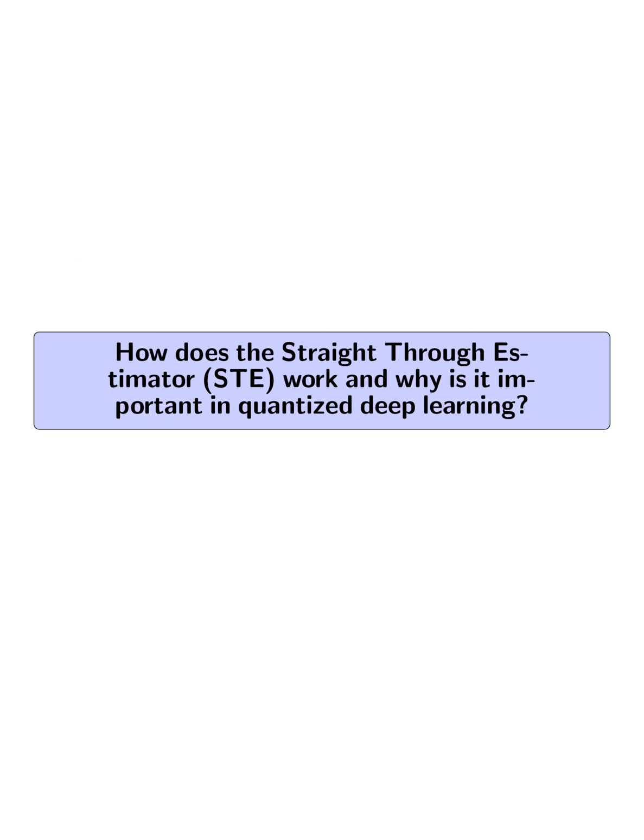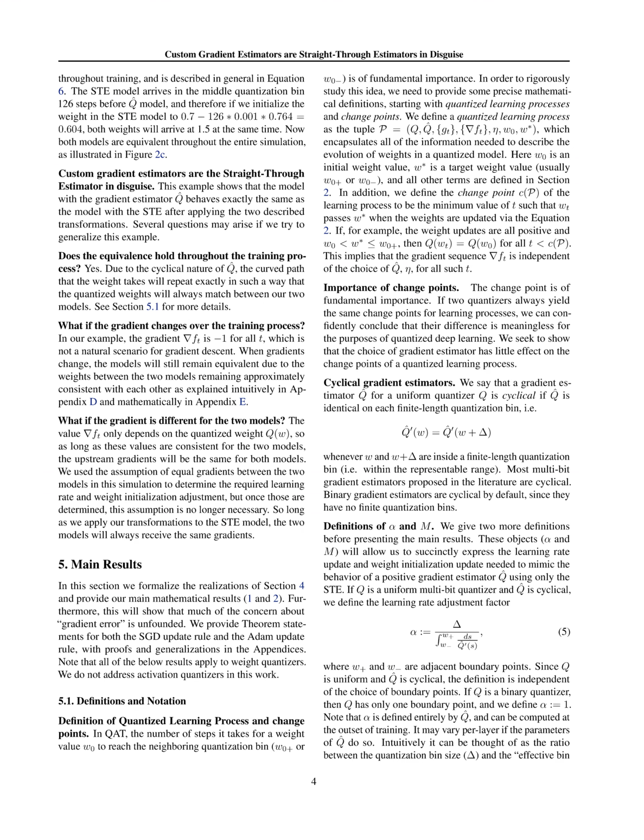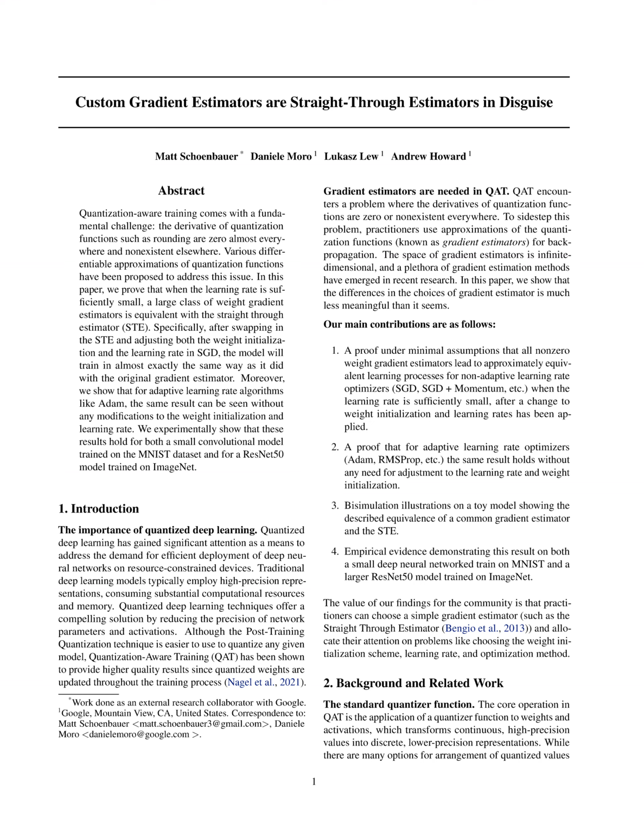How does the straight-through estimator, STE, work, and why is it important in quantized deep learning? The straight-through estimator, STE, works by approximating the quantization function q(x) with a differentiable surrogate function q-hat(x) and using its gradient q-hat'(x) for backpropagation. The STE is defined as q-hat(x) equals x and q-hat'(x) equals 1. This allows the STE to address the issue where the derivatives of quantization functions are zero or non-existent, enabling gradient updates in quantized models during training.